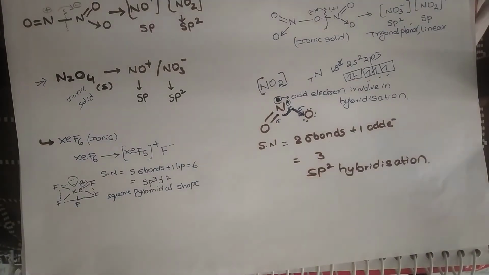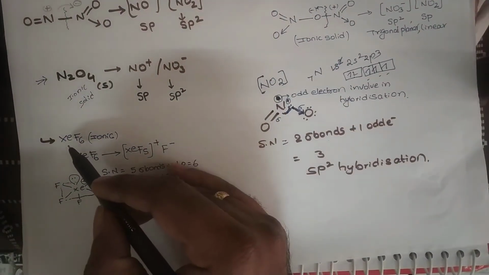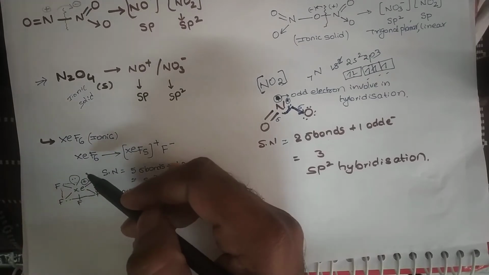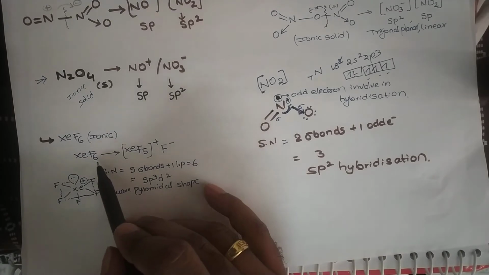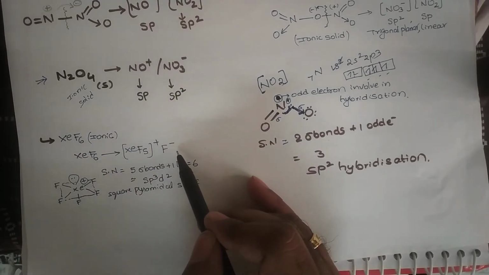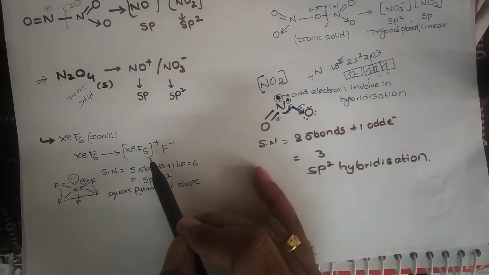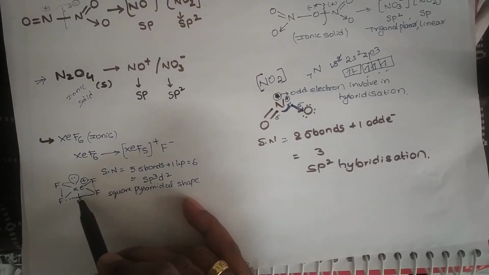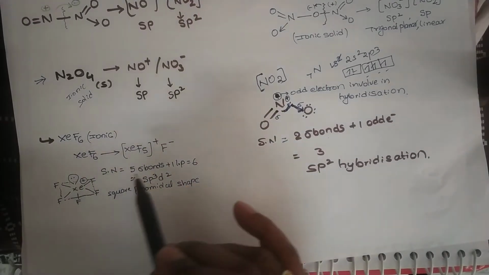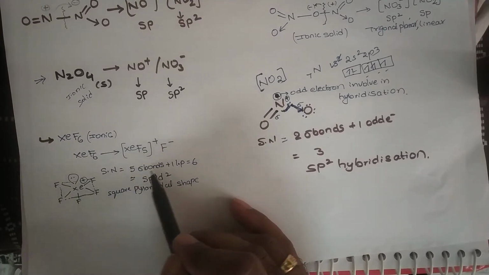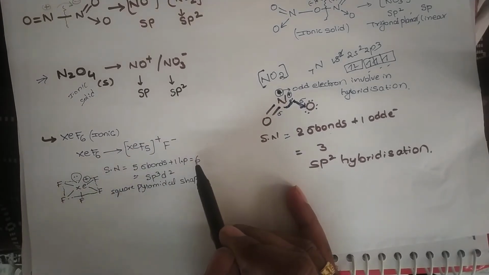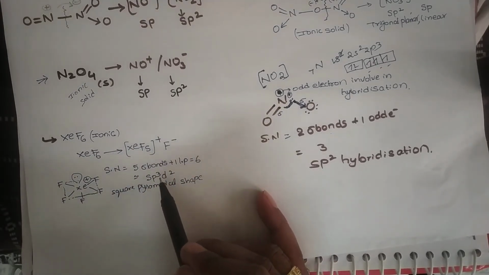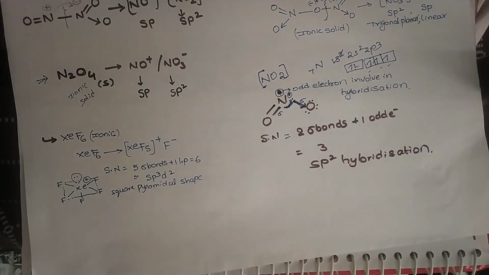One more exception is in the interhalogen and xenon compounds, that is XeF6. It's an ionic molecule. In ionic state, it dissociates to give XeF5+ and F-. We know the steric number is the number of sigma bonds, 1, 2, 3, 4, 5, total 5 sigma bonds, and 1 lone pair. You see this structure, 5 sigma bonds and 1 lone pair, totally 6, that is sp3d2, with square pyramidal shape.